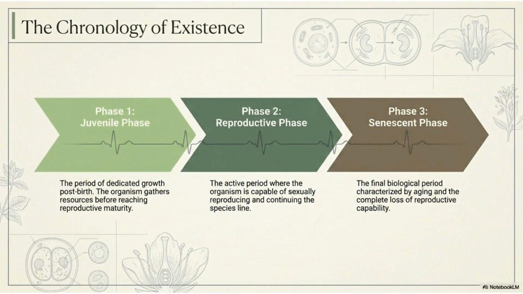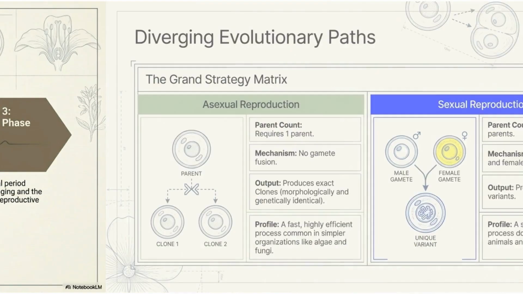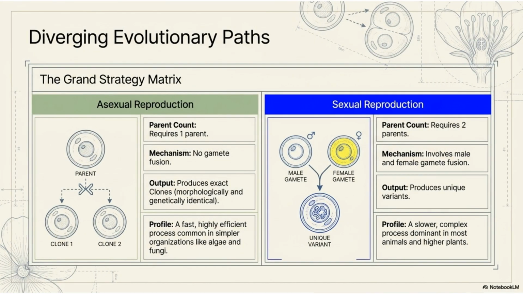An organism's existence is a chronology comprising three main phases: the juvenile phase of growth, the active reproductive phase, and the final senescent phase, marked by aging and loss of reproductive capability. Organisms utilize two diverging evolutionary paths for reproduction.